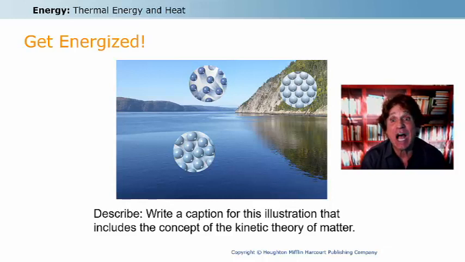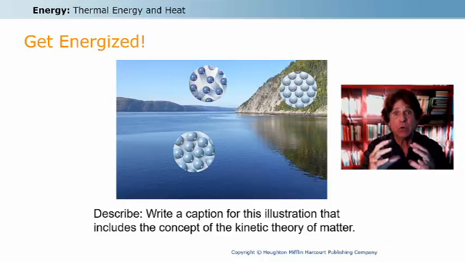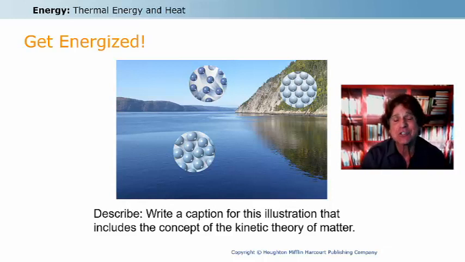And in a solid, such as that mountain, the particles are packed together. In the liquid, they're a little bit further apart and they're moving and flowing. And finally, in the gas, they are less concentrated than the liquid. They're spread out more and they're moving faster. And that is the way that I would caption this based upon what I already know about the kinetic theory of matter.